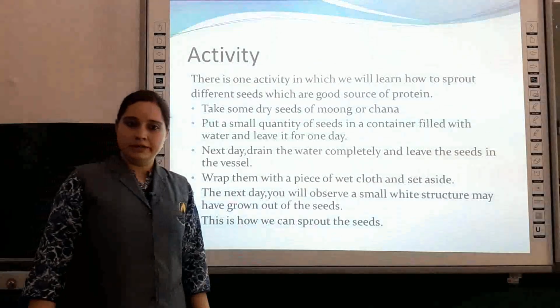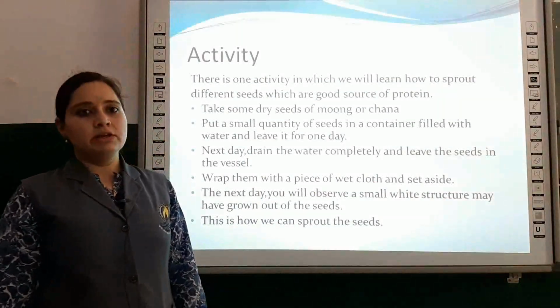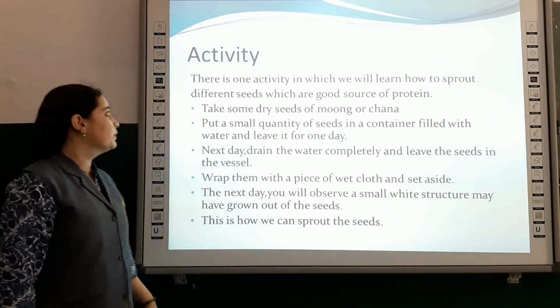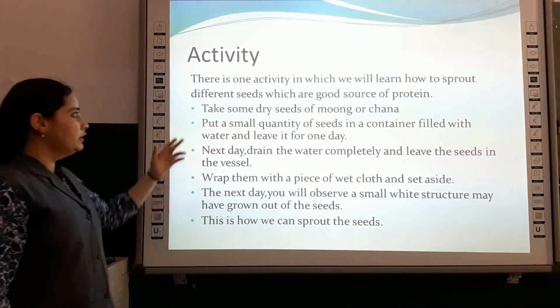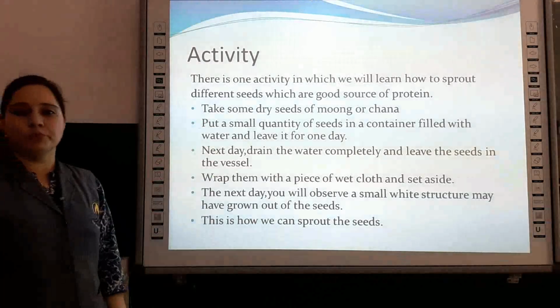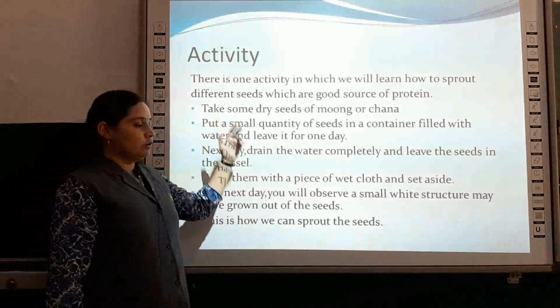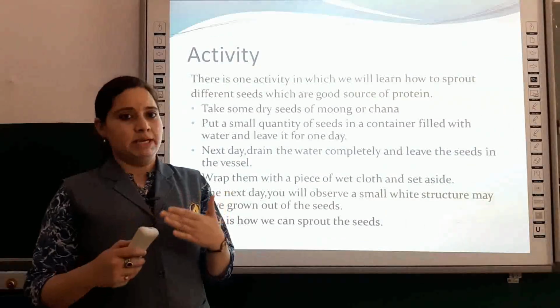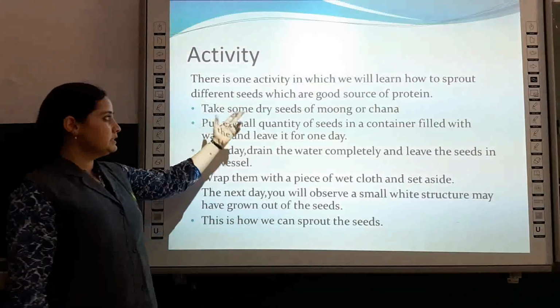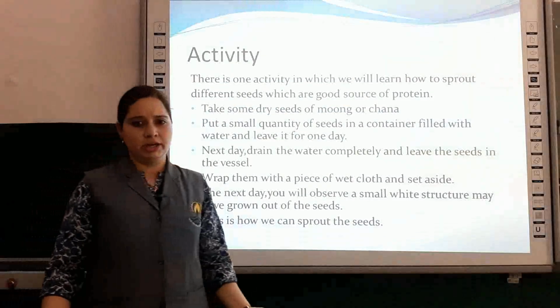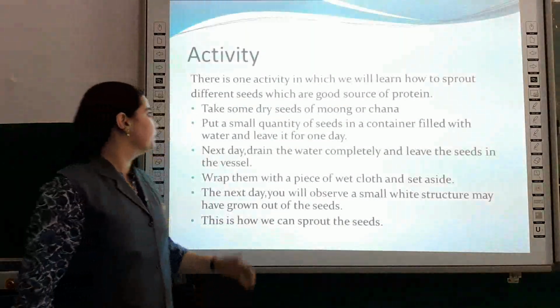Now, there is one activity of sprouted grains. So, what are sprouted grains? There is one activity in which we will learn how to sprout different seeds which are a good source of protein. First of all, you have to follow some steps for getting sprouted grains. Take some dry seeds of moong or chana. You can take any seeds.